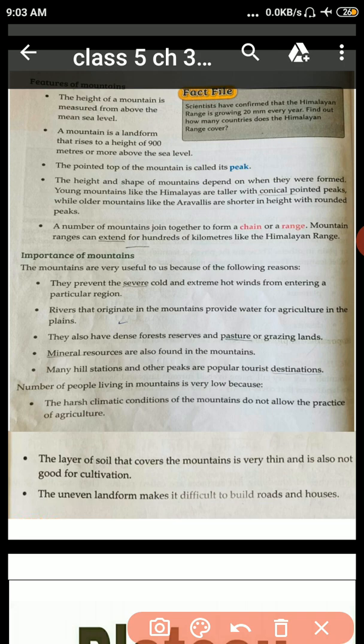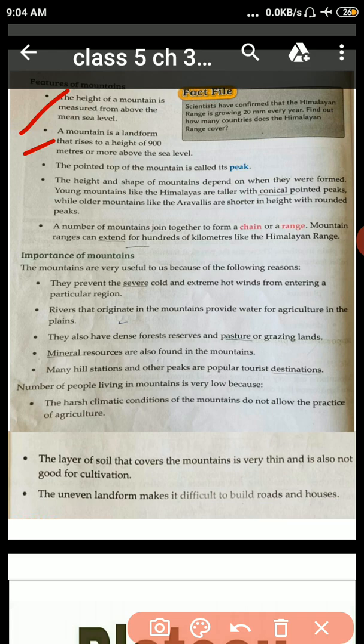Features of mountains. So students, features means characteristics. First point, the height of a mountain is measured from the mean sea level. Always calculate the height of the mountain above the sea level. Okay, now second point here. A mountain is a landform that rises to a height of 900 meters or more above the sea level.